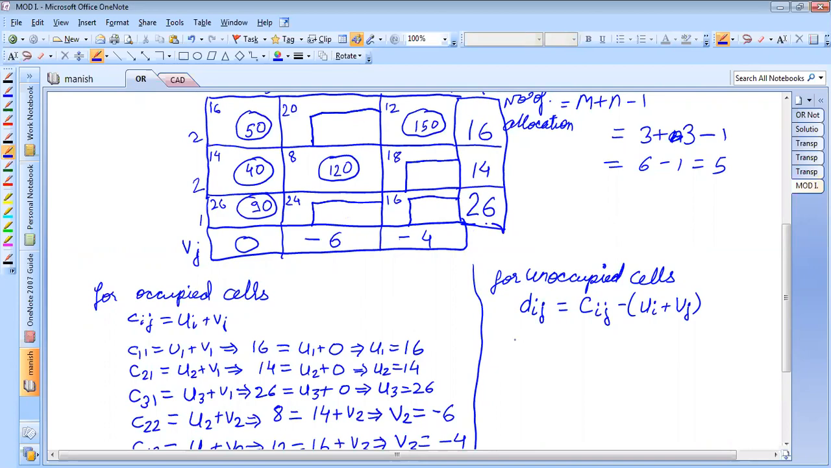So we'll start with the first one, that is D12, which is equal to C12 minus of U1 plus V2. So that is 20 minus, where U1 is equal to 16 and V2 is equal to minus 6. Okay, so we have 20 minus 10, so 10.